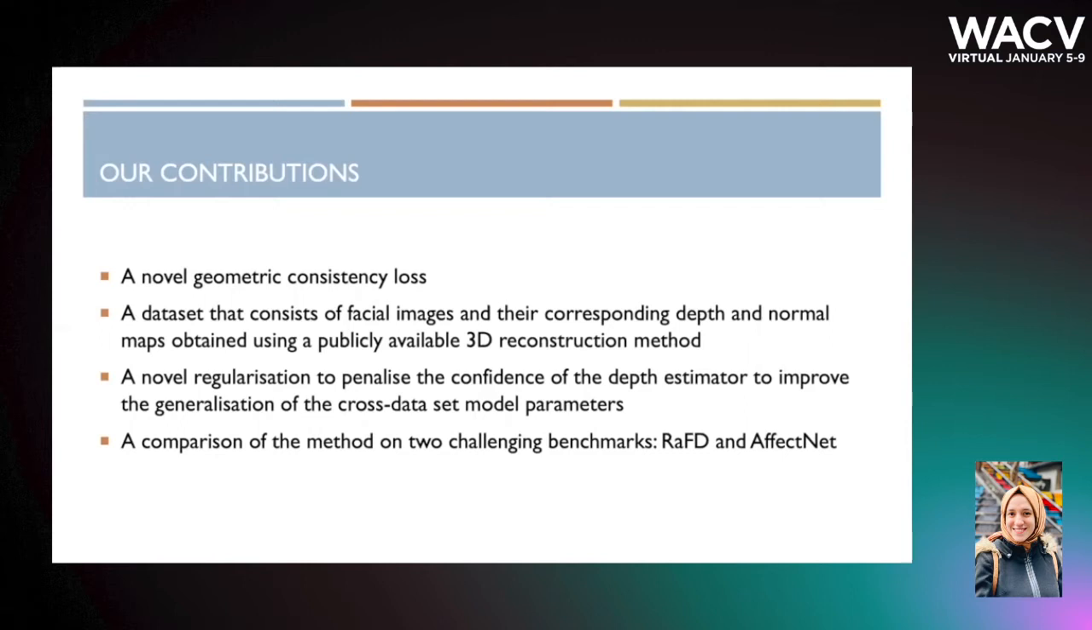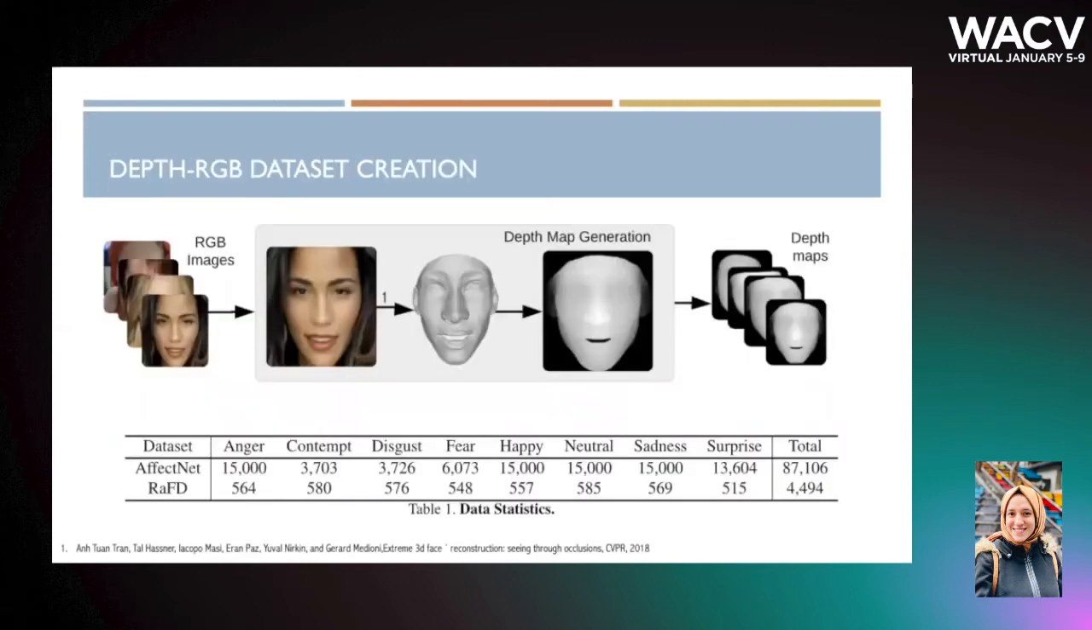We compare the proposed method on two challenging benchmarks. As there is no large-scale dataset available which fits the requirement to train our GAN adequately, we utilize a publicly available model to reconstruct 3D meshes of the images of AffectNet and RaFD. We manually discarded 3D meshes that are poor in quality. We project the reconstructed meshes and interpolate missing parts of the projections in order to acquire the corresponding depth and normal maps. The table shows the number of images obtained by this process.